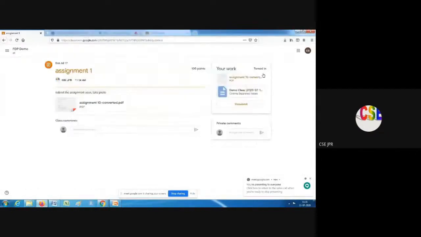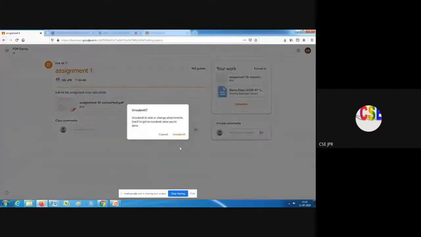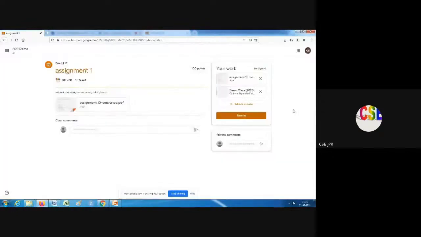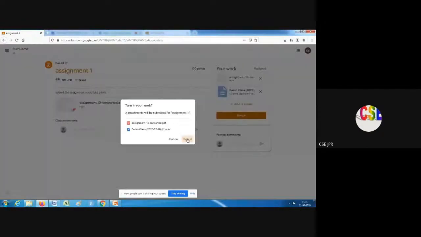After uploading the files with the answers I want to upload, I have to submit it. Once I turn it in, it will be shown on the button here. Suppose I want to unsubmit, that means suppose I have made some mistake in the problem I have already submitted, so I want to resubmit it. I can click unsubmit. Then control again comes to the student. Now we can modify the file, whatever file I want to add, and we can again press turn in.